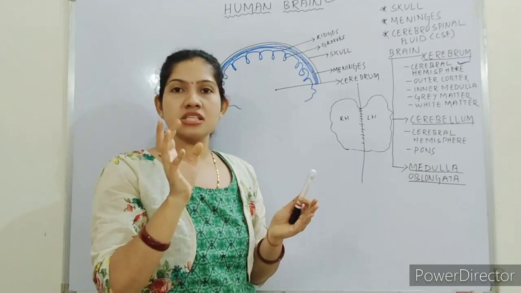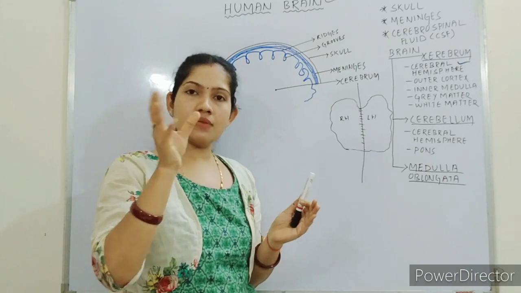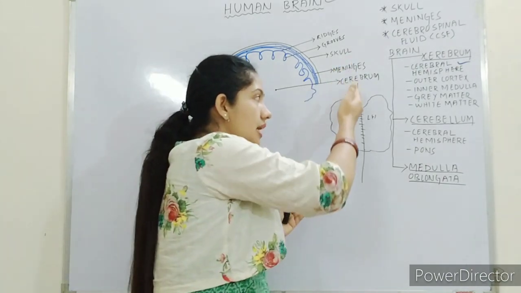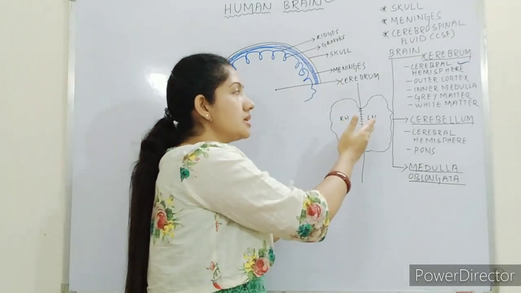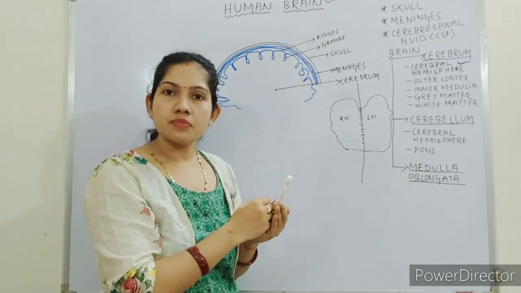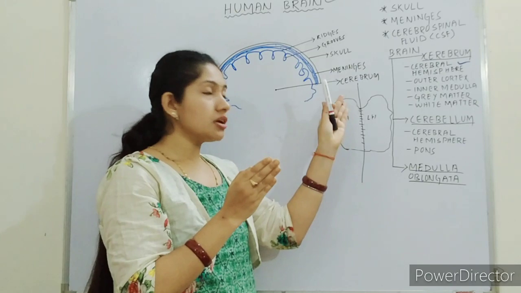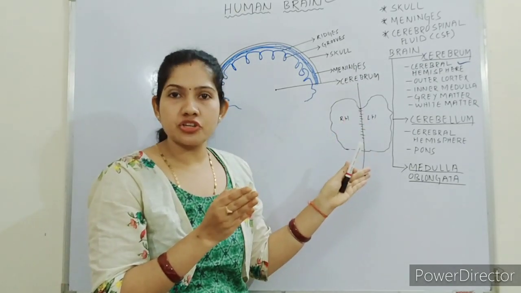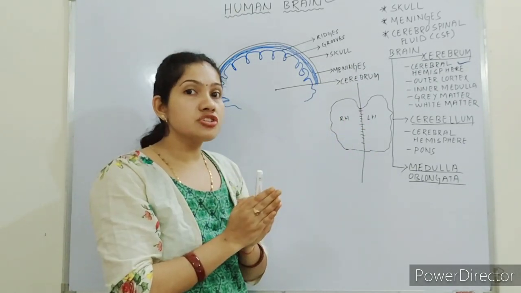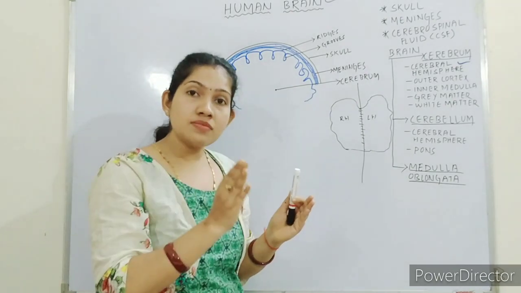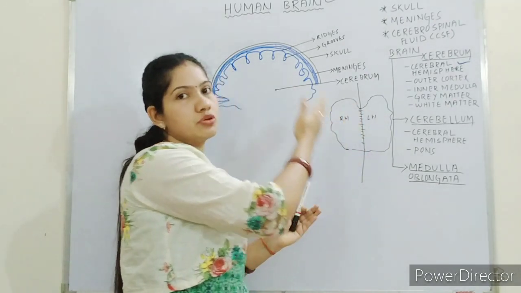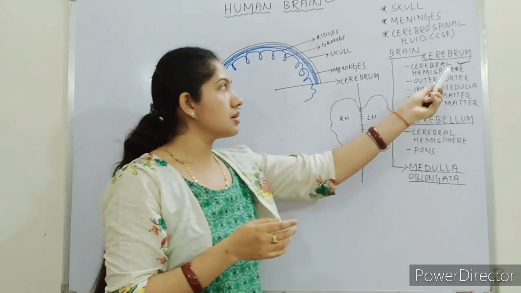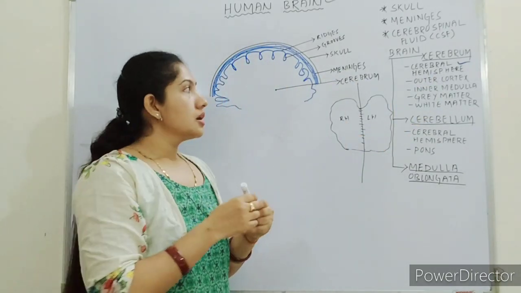Here I am not mentioning the name; you will have it in your notes. What is the work of this fiber connection? It helps in transferring information from right to left and left to right. So this is all about the cerebral hemisphere.